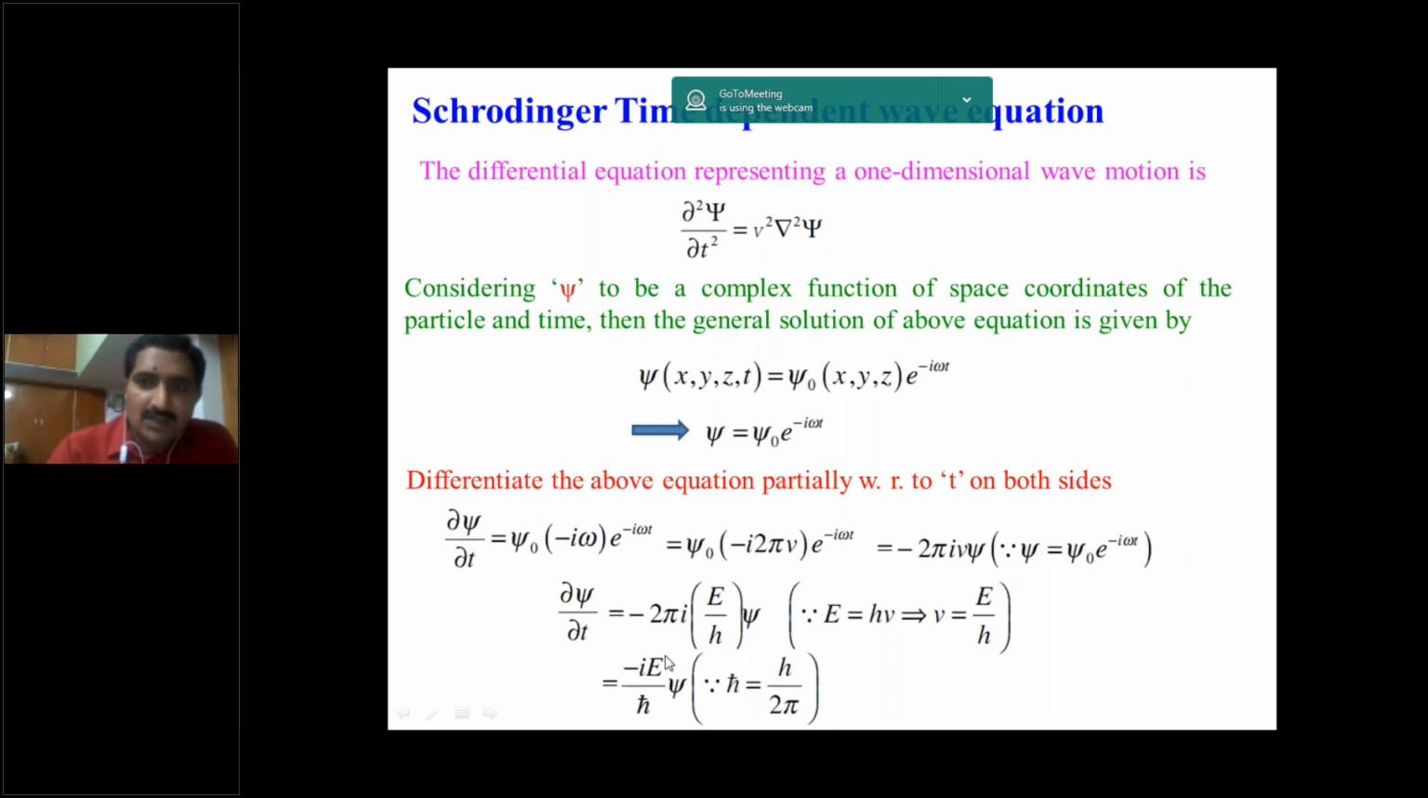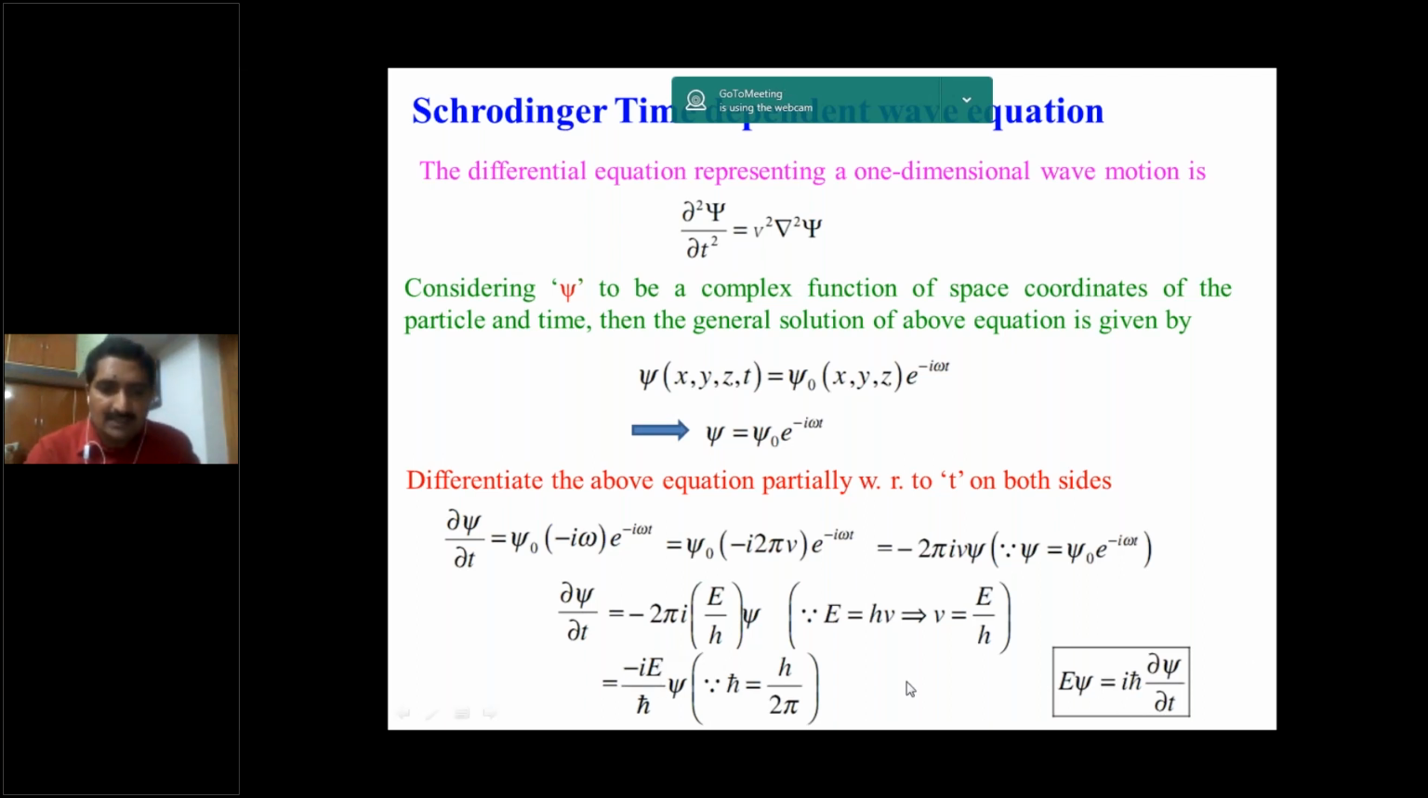Minus i into E by h cross into psi. What is h cross? h by 2 pi. So dou psi by dou t is equal to minus i E by h cross into psi. So take this h cross to the left hand side: h cross dou psi by dou t, with minus i in the denominator. Minus i means i square, minus 1. I square is equal to minus 1. So this can be written as E psi is equal to i h cross into dou psi by dou t.